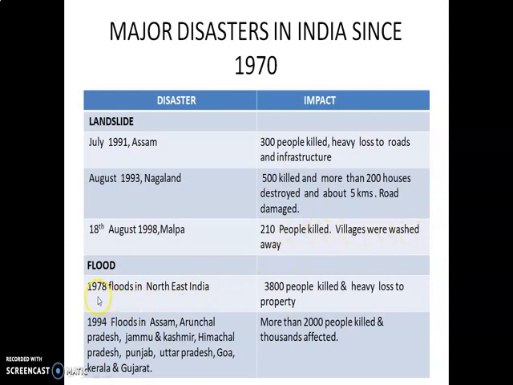Floods. 1994 floods in Assam, Arunachal Pradesh, Jammu and Kashmir, Himachal Pradesh, Punjab, Uttar Pradesh, Goa, Kerala and Gujarat: more than 2,000 people killed and 1,000 people affected. In the year 1978, floods in northeast India: 3,800 people killed, heavy losses to property.